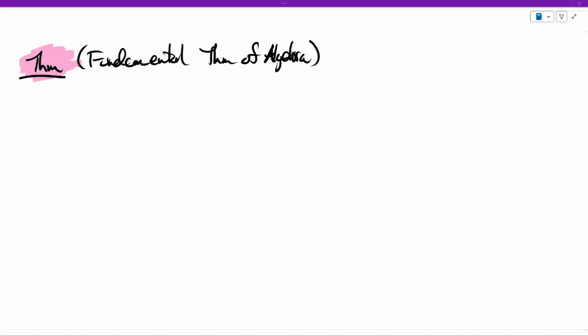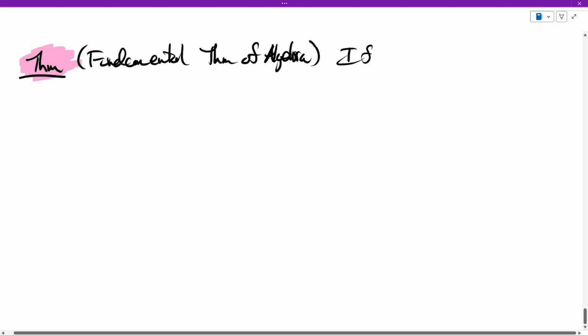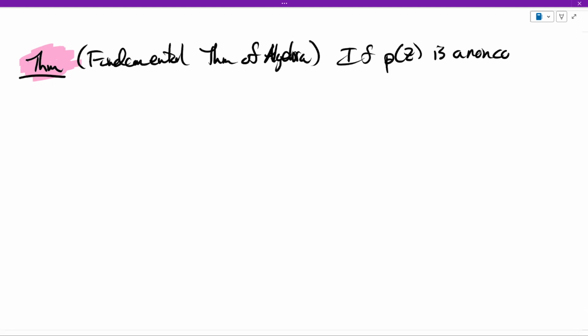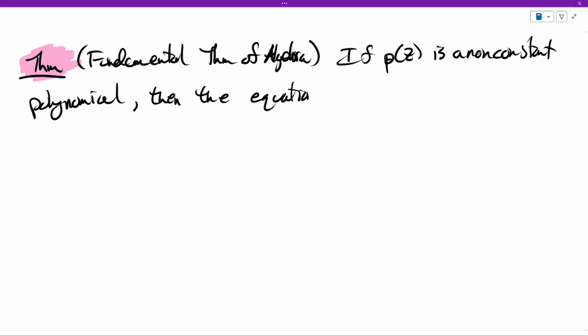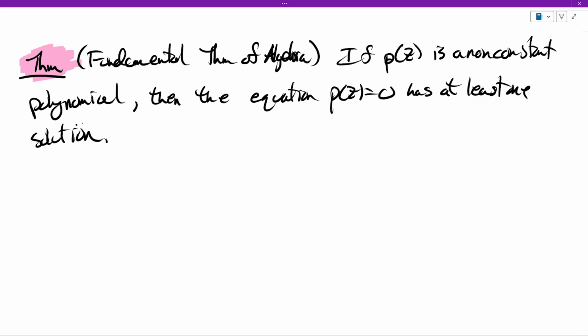Okay, we are now going to prove the fundamental theorem of algebra. The fundamental theorem of algebra says if P of z is a non-constant polynomial with complex coefficients, then the equation P of z equals 0 has a solution. And in fact, further, more is true.